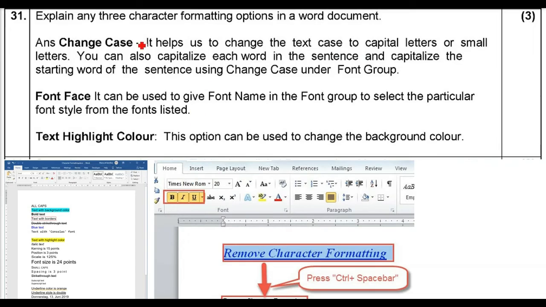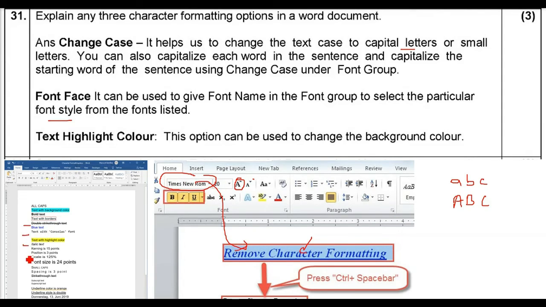Three of them we have taken: changing the case. That is, if you have written something in small letters, it will be changed directly into uppercase, capital letters. This is the changing of the case. You'll find it under the Font group. Uppercase, lowercase. Font face means how the font or the character will be shown. You can think of font as an analogy with the character only.